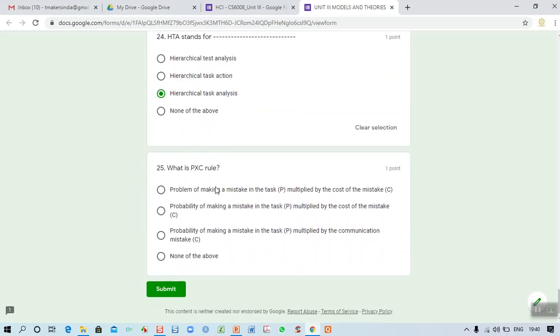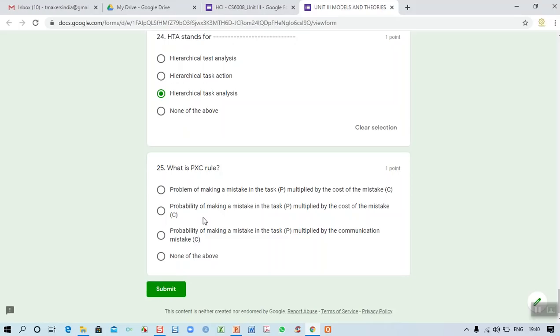And the last one, the 25th question, is what is the P into C rule? What is the meaning of P into C? Probability of making a mistake in the task is multiplied with the cost of the mistake. That should be maintained within one threshold. We cannot say that a system should not contain any mistake.